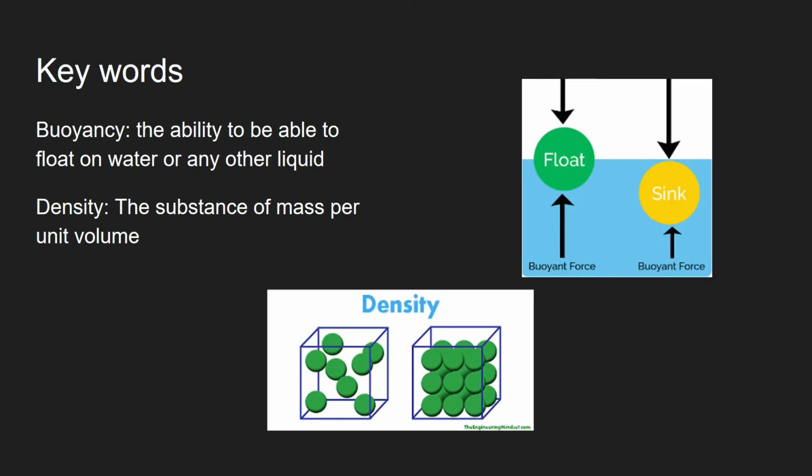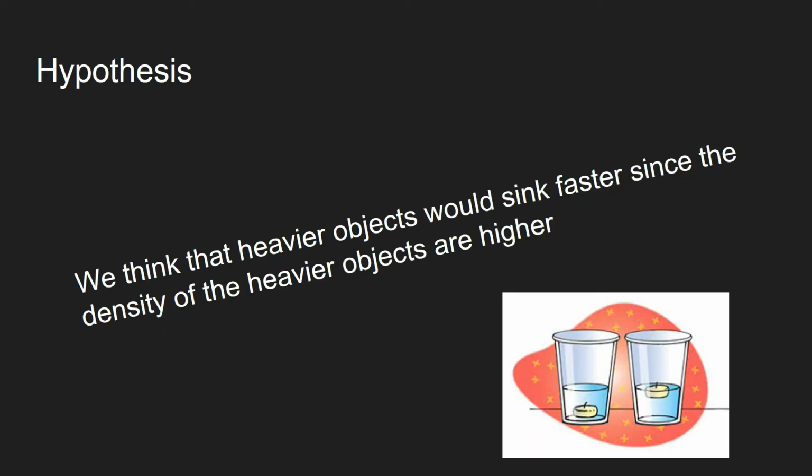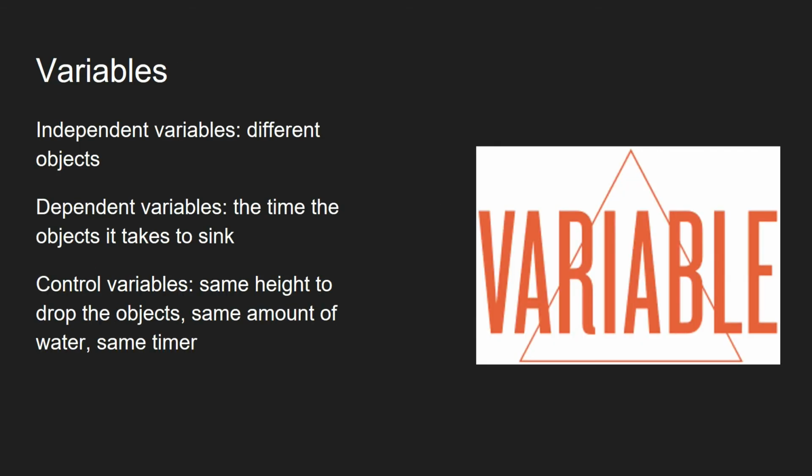So here are some keywords for you: buoyancy and density. Our hypothesis is that we predict that heavier objects will sink faster because heavier objects have a higher density.